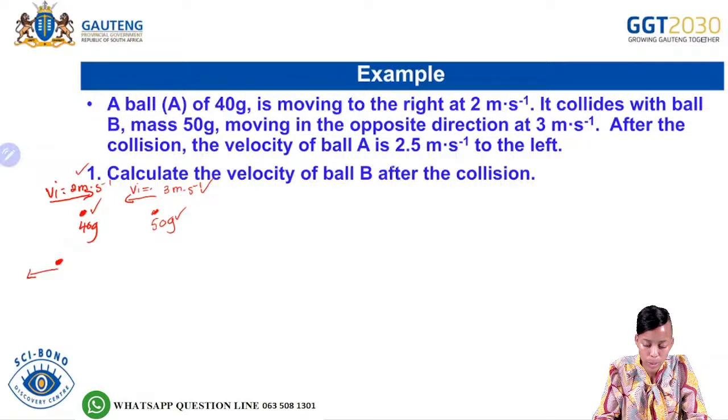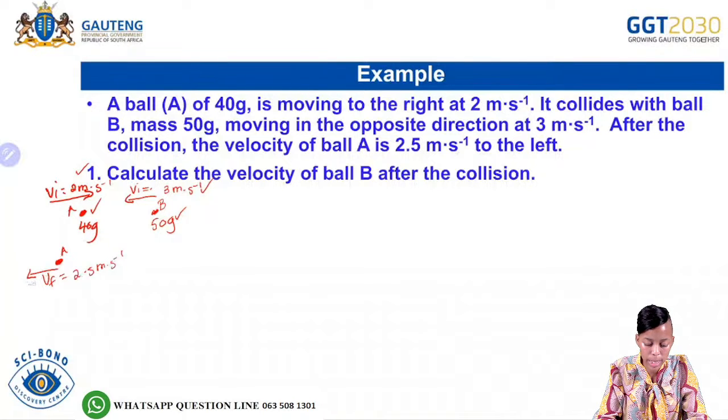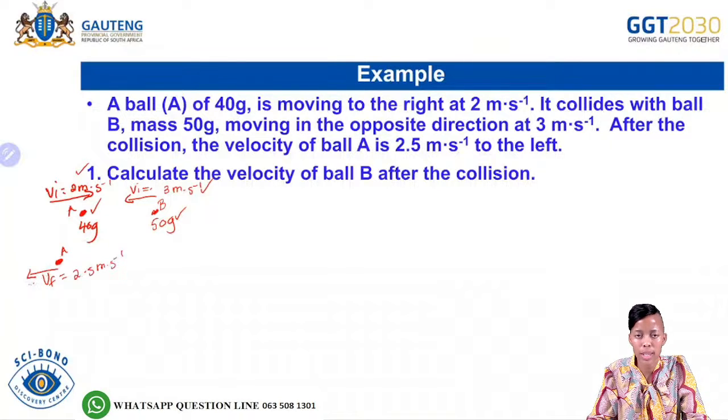That is our final velocity for ball A. Let me write A and B. Our final velocity is 2.5 meters per second. Okay. In which direction? To the left, and that is why my arrow is facing to the left.